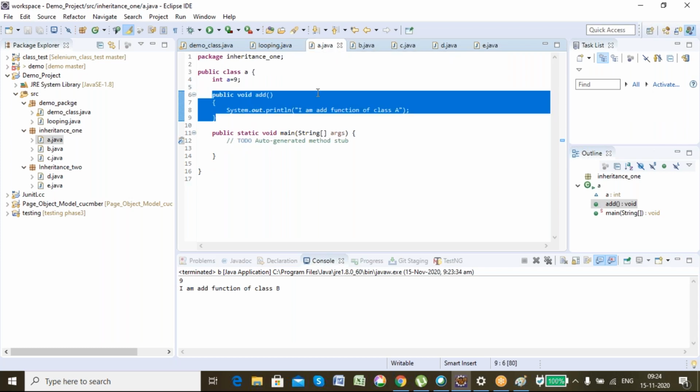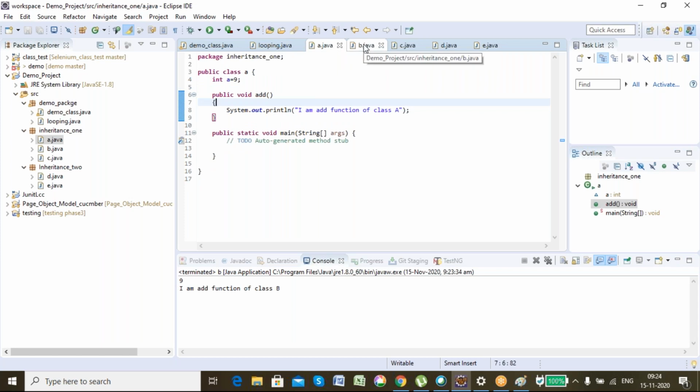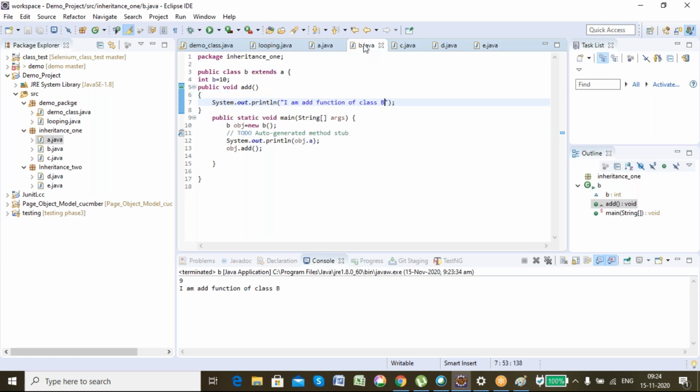This particular concept is called function overriding. The same signature function is present in the parent class and the child class. This is called function overriding, and we have earlier learned function overloading. Both these concepts come under polymorphism in Java. Polymorphism means one name, different functions. There you had functions with the same name but a difference in the number and type of arguments. That was called function overloading, and it was done in a single class only. But in overriding, the same name and same signature function are present in both the parent class and the child class.